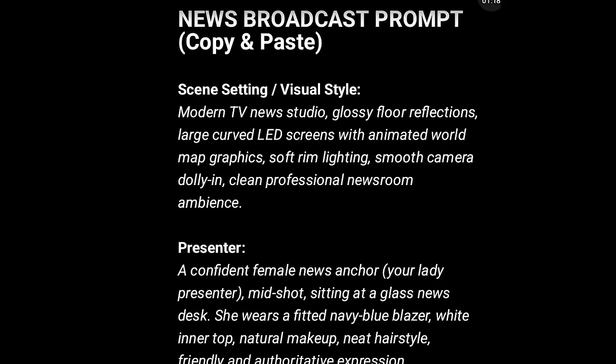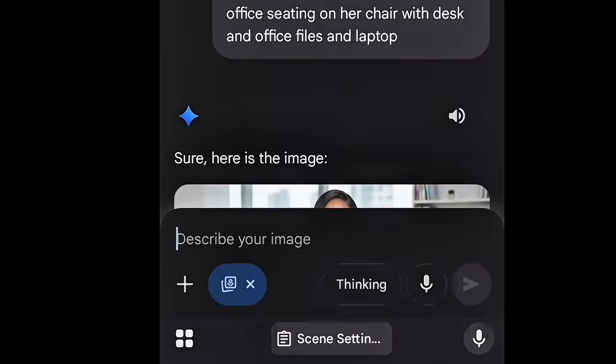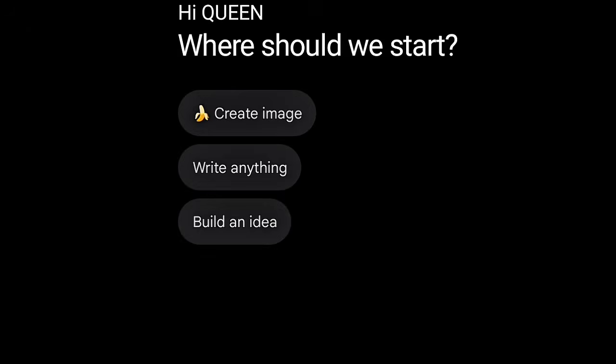Okay, now that leads us to Gemini, where we'll turn my image into the avatar and the show and the newsroom. So over here now, this is Gemini logo. I click on it. If you don't have Gemini, you can download it from Play Store. All right. So when they open from Play Store, it will come up this way. Before that, it will ask you to sign up using your Gmail. Feel free to sign up and use your Gmail.